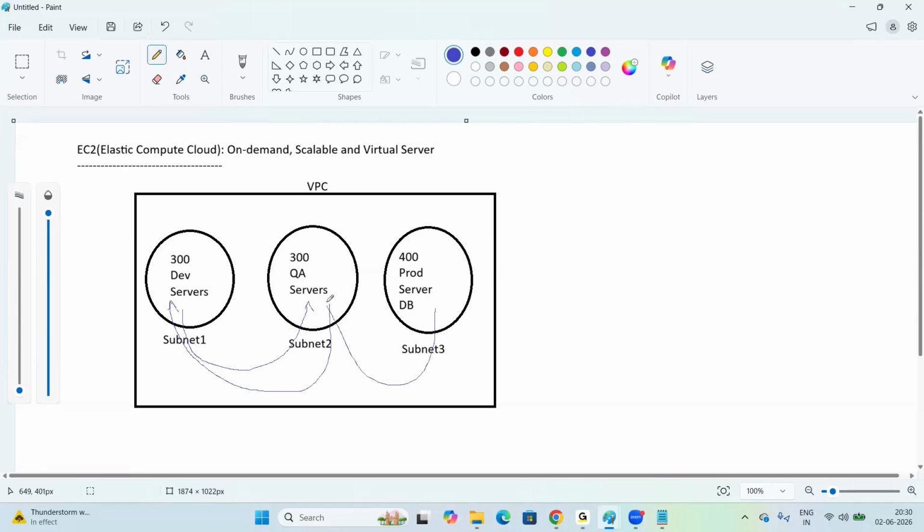DB to QA and DB to dev we can also communicate. But dev to DB and QA to DB should not be allowed inbound traffic. If you allow inbound traffic from dev and QA, there may be chances to leak the data. That is why we need to restrict inbound traffic to the database servers by using subnets. Okay, a subnet is a small network or subnetwork.